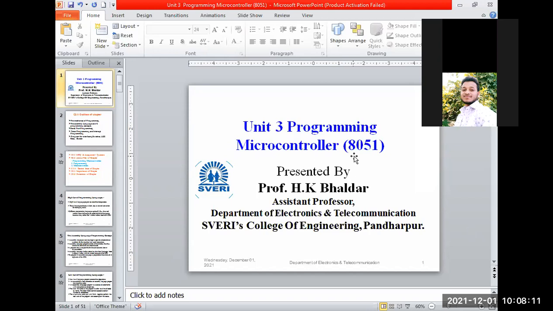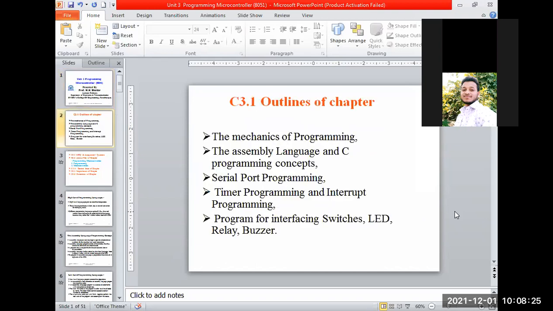Chalo. Have you written the title, unit number 3, programming of the microcontroller? Yes, sir. Okay, next. These are the outlines of the chapter, so you can say the syllabus of chapter number 3. It is important to talk about what is mentioned in it, and what the mechanics of programming are.